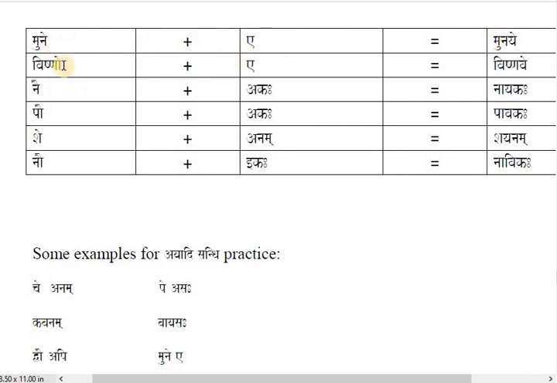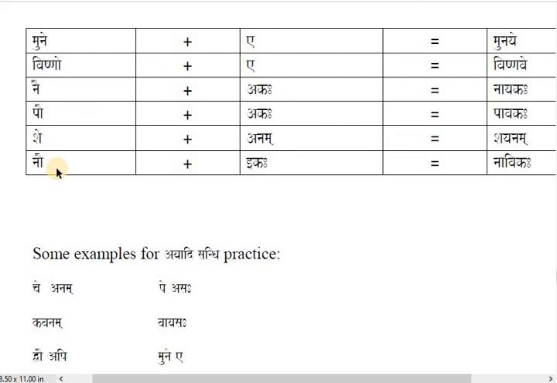If O is there, O is supposed to convert to Av. So Vishnau and A, Vishnave. Nai plus Akaha. I supposed to convert to I. So Nai and Akaha, Nayakaha. Pau plus Akaha. Au will be converted to Av. So Pau Akaha, Pavakaha. Sai and Anam, Sayanam.